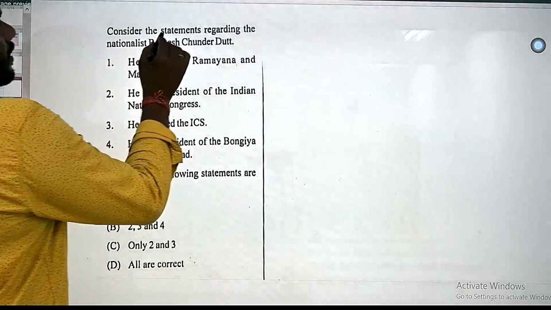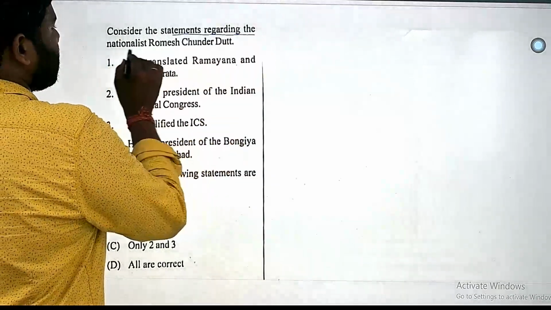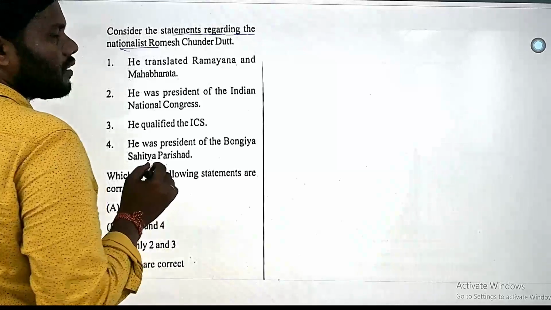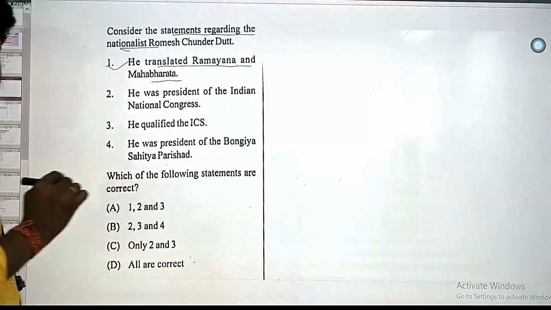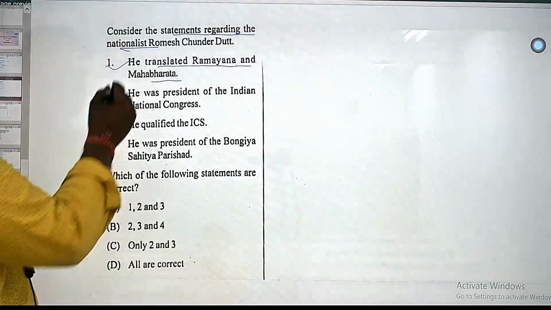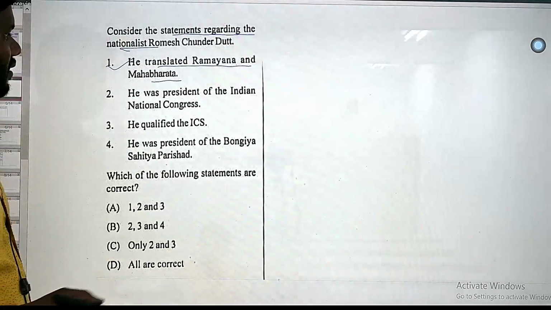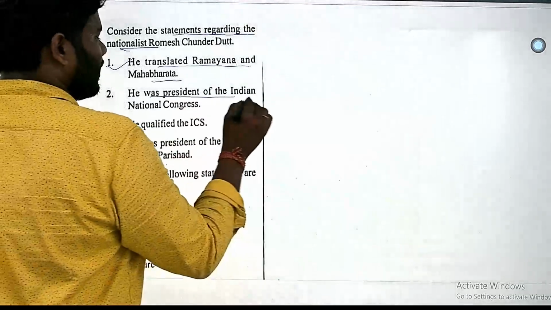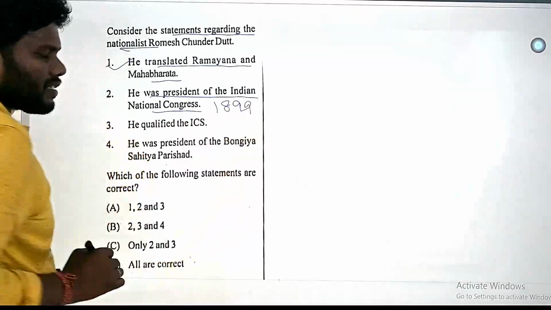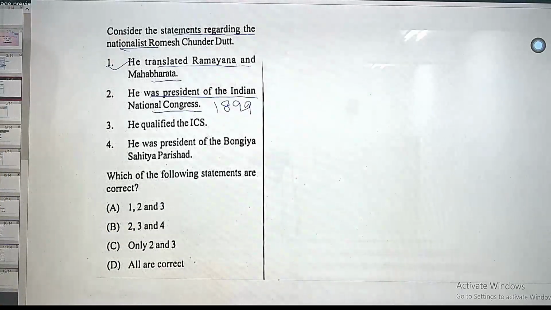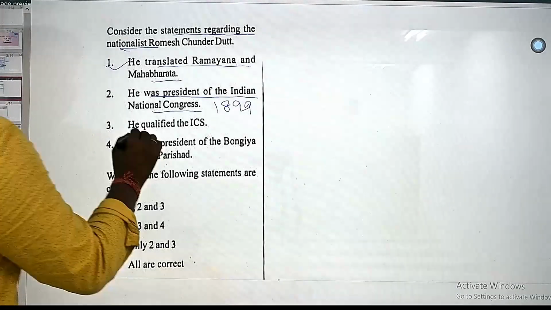So in this question, consider the following statements regarding nationalist Ramesh Chandra Dutt. He translated Ramayana and Mahabharata, that is correct. About this personality, he translated the Ramayana and Mahabharata. He was the president of Indian National Congress. Yes, in 1899 he became the president of Indian National Congress. Next one, he qualified ICS.